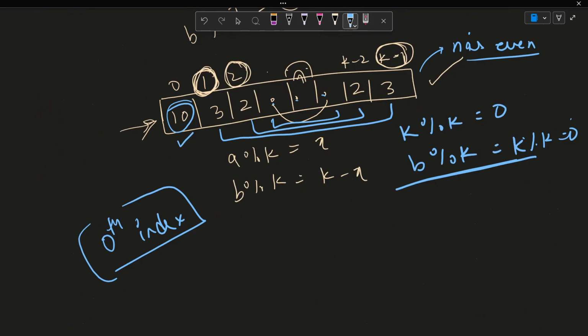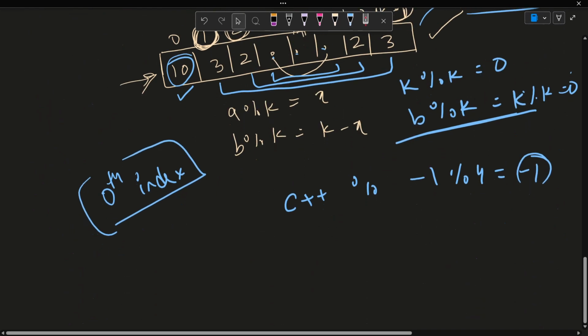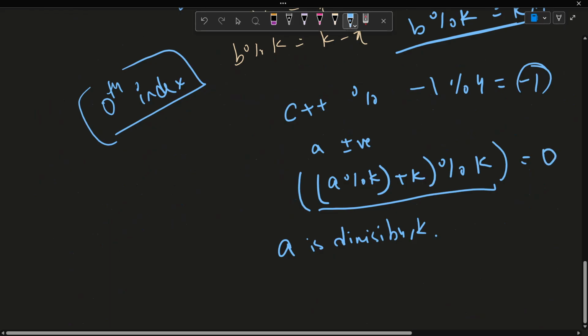One more thing before we get to that is in C++, when you do the modulo operation, let's say I do -1 modulo 4, you'll actually get -1. So to counter that, let's say a number a, it could be positive or negative, either way. What I do is I do a modulo k, and again I add a value of k, and then I again take a modulo of k, right? So if a is divisible by k, so is this. So this value would be 0 if a is divisible by k.